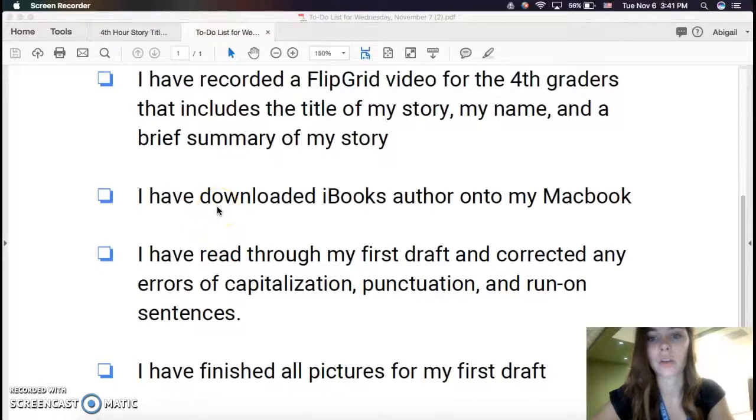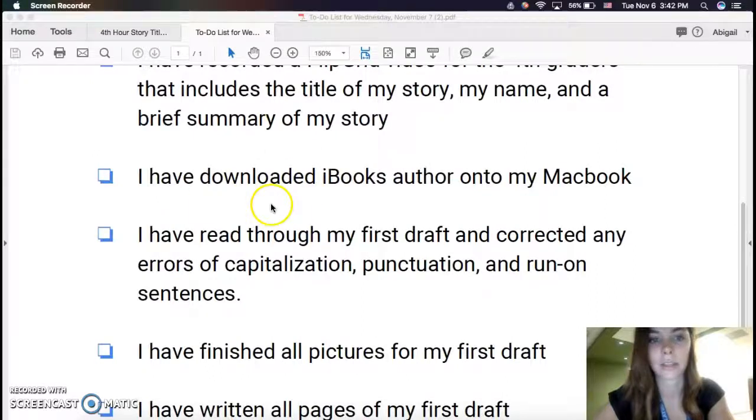Have you downloaded iBooks Author onto your MacBook? You were given instructions yesterday on how to do this. If you've lost those instructions, take a look at the video on our agenda as well as the document on our agenda on Google Classroom, and that will help you remember the instructions on how to do this.